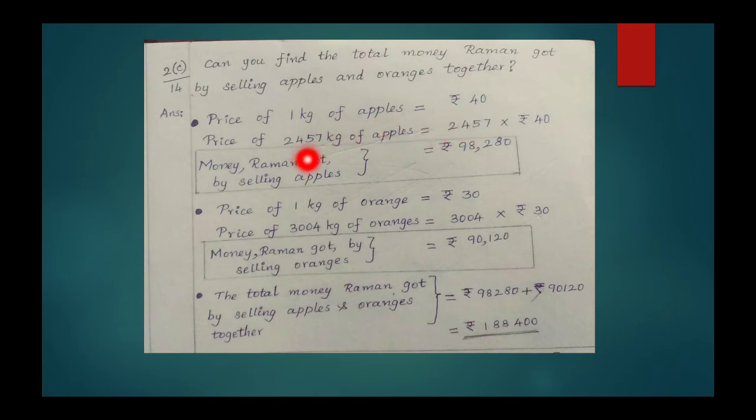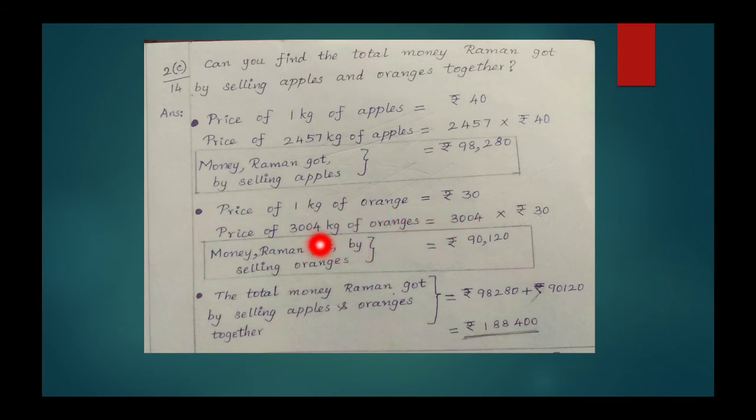Price of the total quantity of apples is price of 2457 kg of apples, that is 2457 times price of 1 kilogram of apple, that is 40. So rupees 98,280.